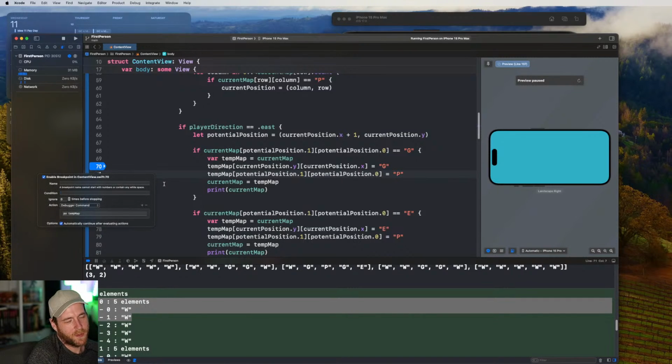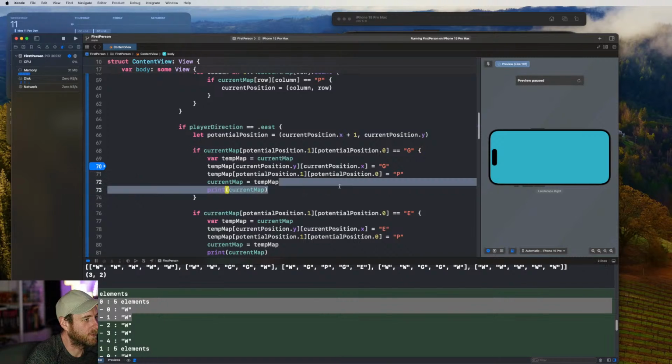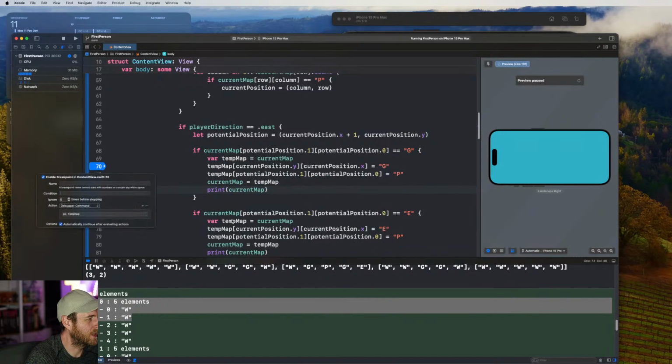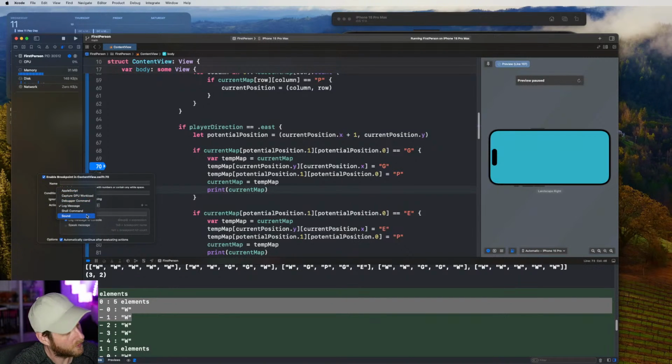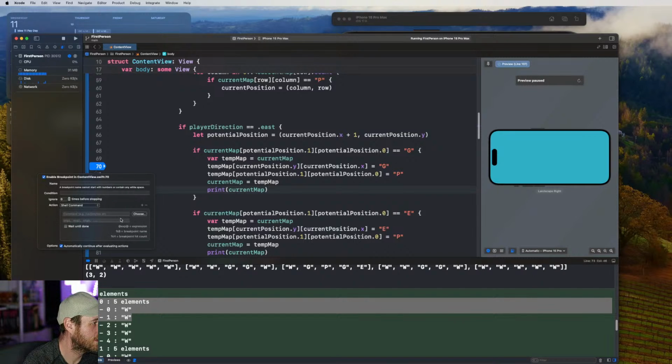But you can see how long it took me to set that up. I could type this in, doing print statements much faster. This can do other stuff as well. You can log a message. You can have different expressions in there. You can run a script, which I never use. Sounds are kind of cool. You could play a sound, or run a shell command.